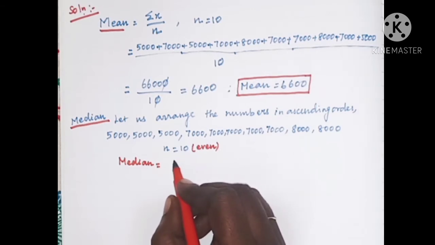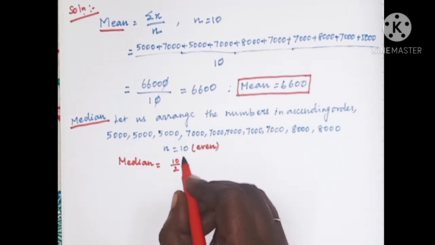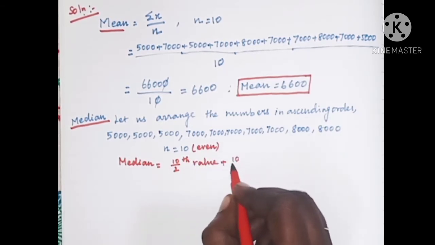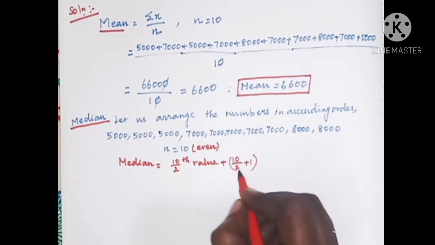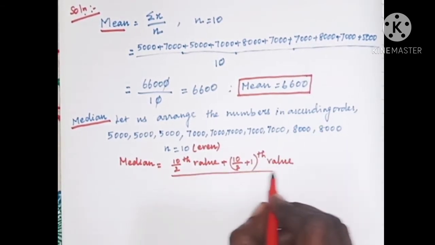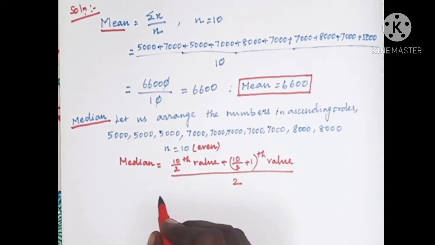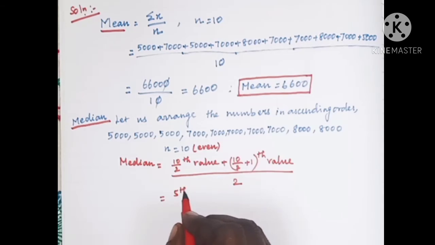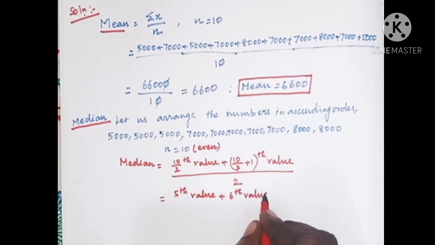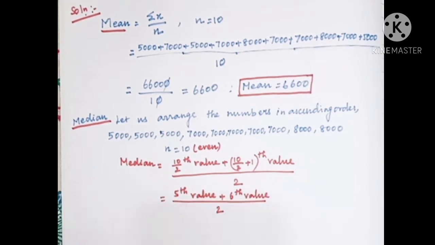Here the value of n is 10. So directly I have written 10 by 2th value plus 10 by 2 plus 1th value, divided by 2, isn't it? So 10 by 2th value means 5th value plus 10 by 2 plus 1 is 6th value, whole thing divided by 2.